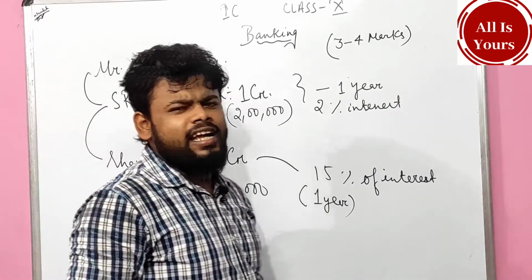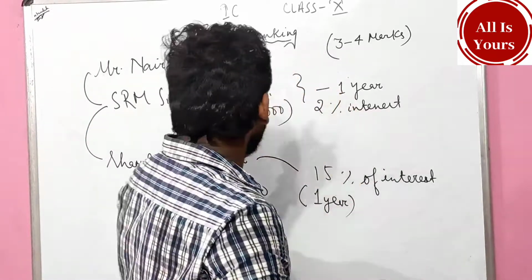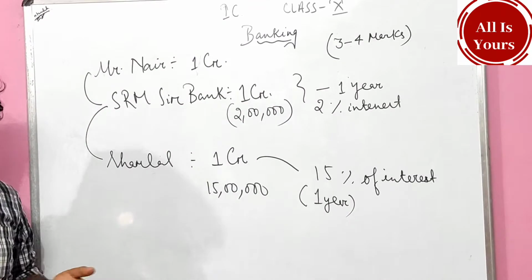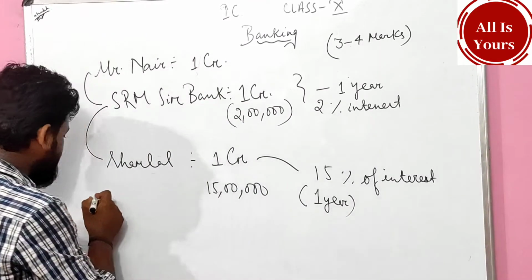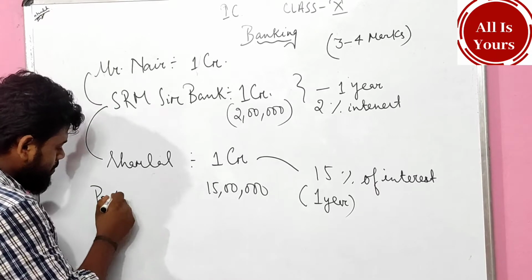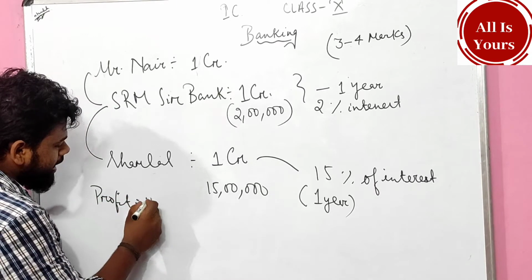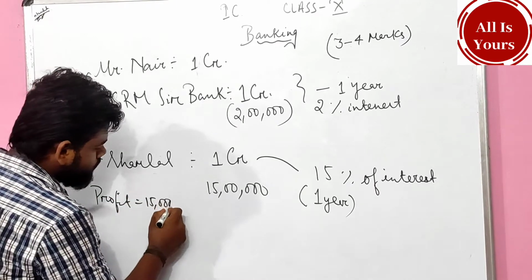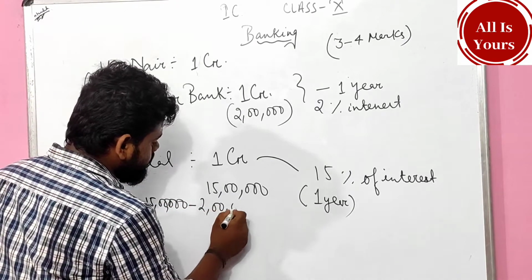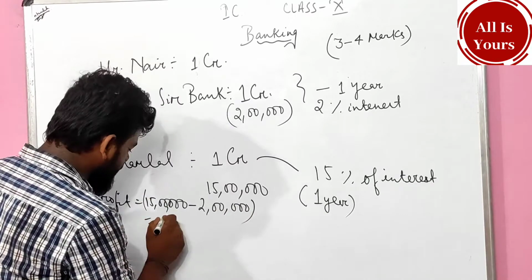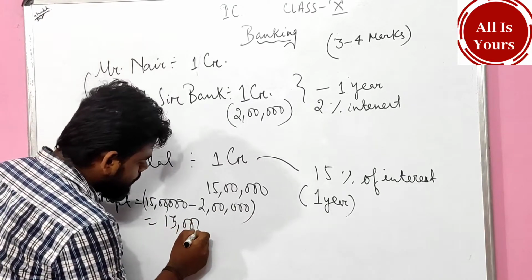Whether the SRM Sir Bank had a profit or loss, yes, it had a profit. What amount of profit? 15 lakhs minus 2 lakhs, 13 lakhs of profit.